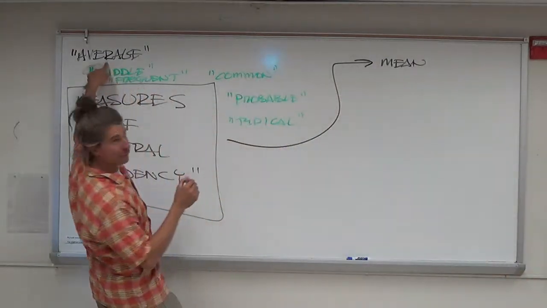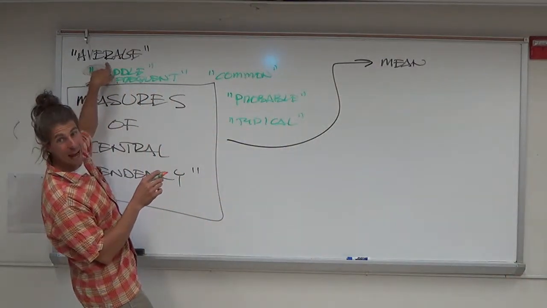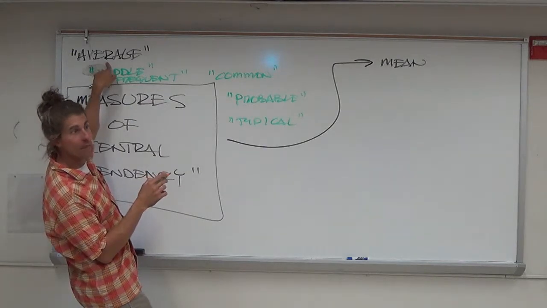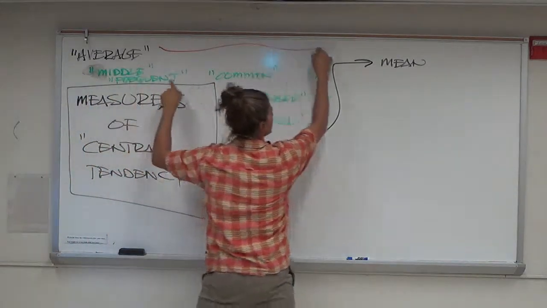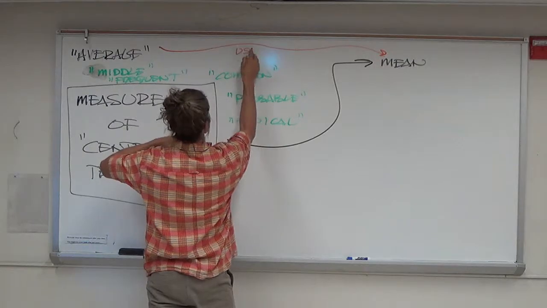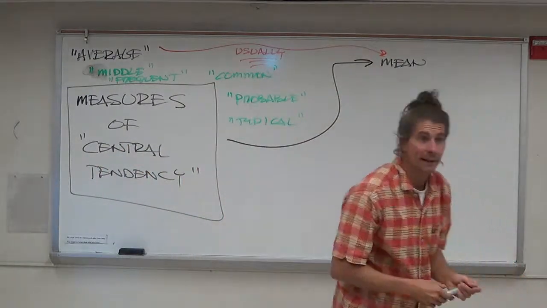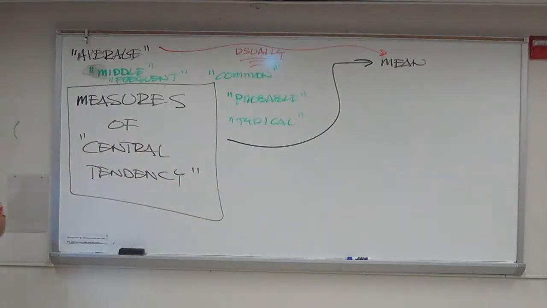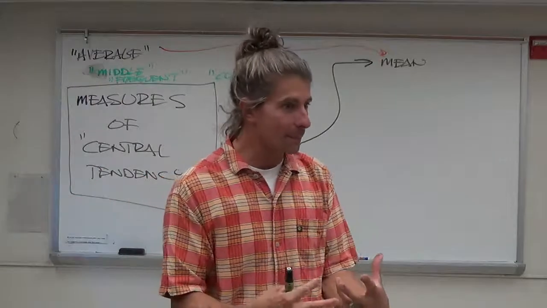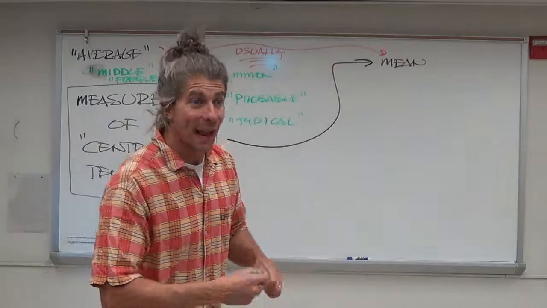You notice I put average in quotes? That's because the word average can mean different mathematical things. Sometimes it's just used to represent the mean. Now the mean, the arithmetic mean in particular, we'll just call it the mean though, is what you guys just calculated. When you guys were trying to add up all the data and divide by 10, that is the arithmetic mean.